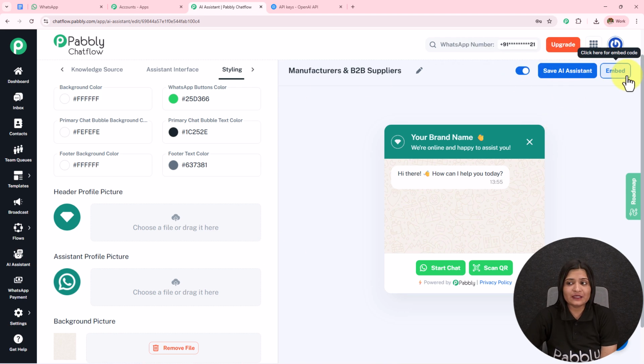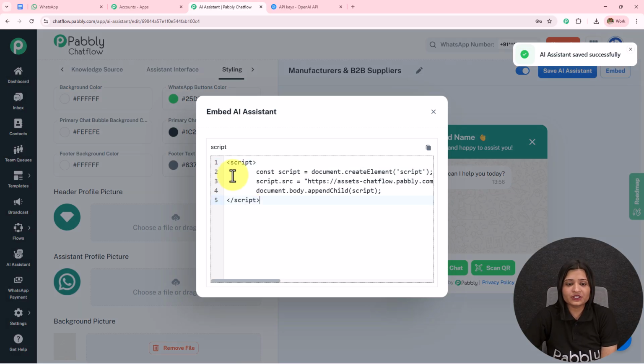Then we have this embed, and then we have to click on the save AI assistant. You will see the AI assistant saved successfully. Here it is. Then we have this embed option. So using this code, if we add this to our website, this will start displaying, and whenever someone clicks on that, they will reach towards this WhatsApp conversation.